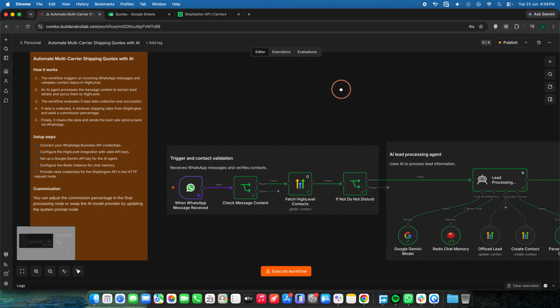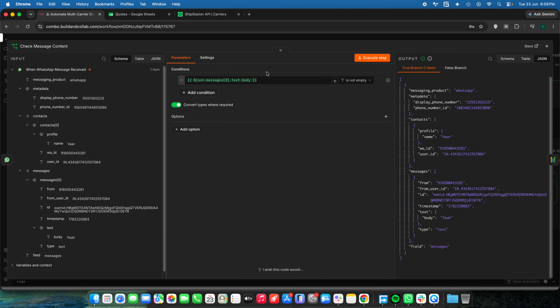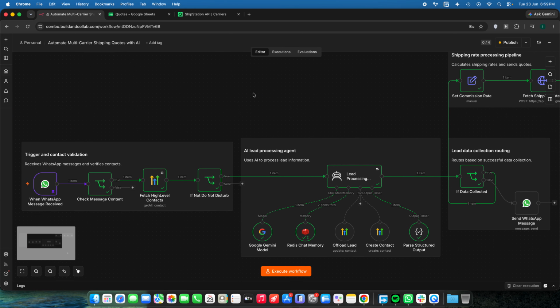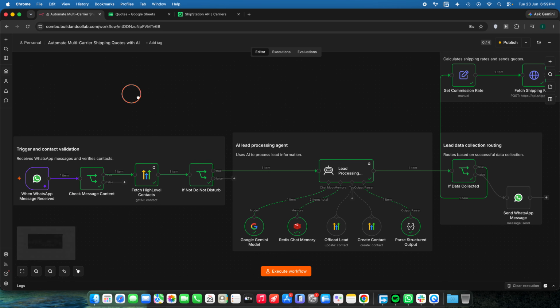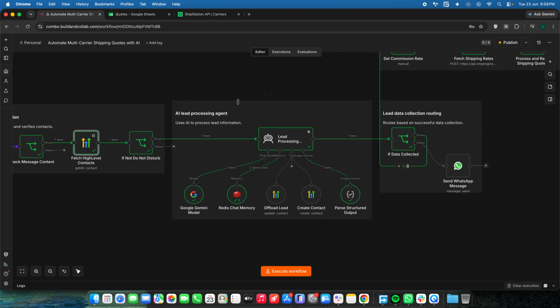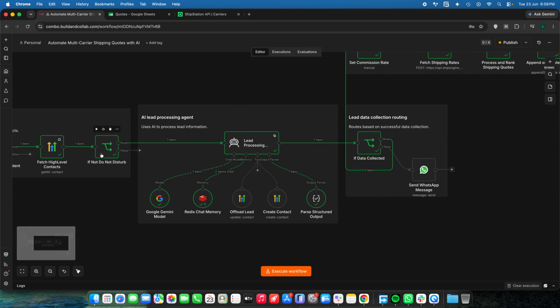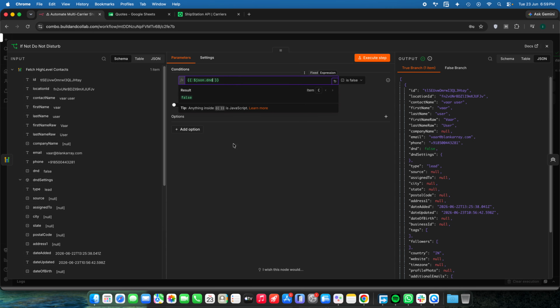Firstly, whenever a WhatsApp message is received, this particular workflow will get triggered, and we will check whether there is actually a WhatsApp message in it, or it was just a WhatsApp message status or something. So we will only pass the triggers which do have WhatsApp messages in them. After that, we will check the WhatsApp mobile number against our HighLevel CRM to see whether the contact was already registered. We will do a cross verification, and if the contact is not present, we will make sure whether he is on do not disturb mode or not.